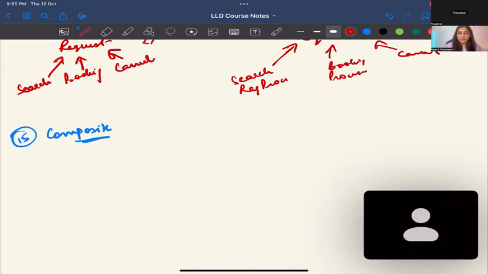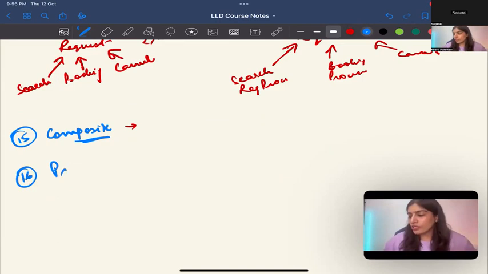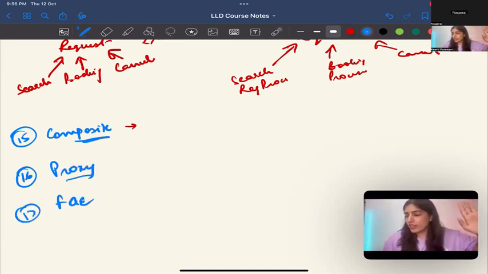Maybe group booking. If a person books tickets for many people, you want a group of bookings to be treated like one booking. You should be able to see, say, a group of bookings' invoice, just like that. So you can use composite. Then next are proxy and facade. I'm not going to talk about them because everywhere you can use proxy and facade, right? Everyone agrees to that? Yep.